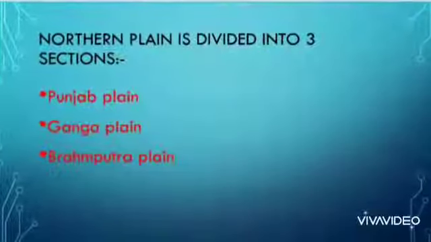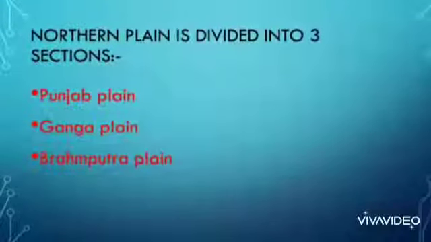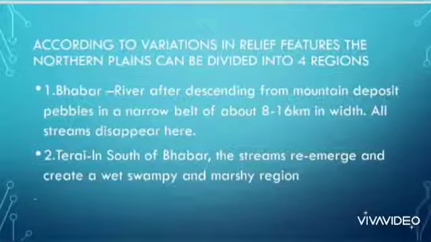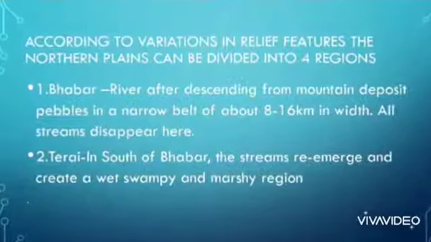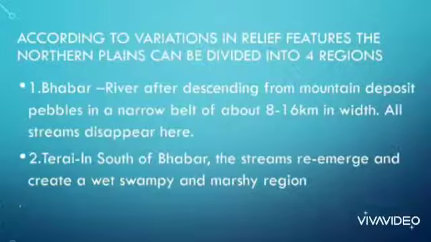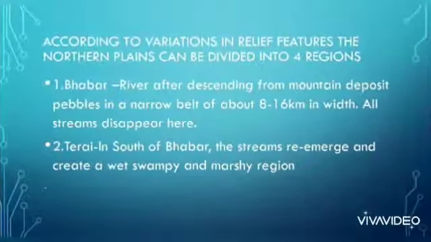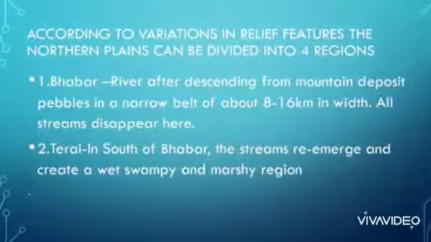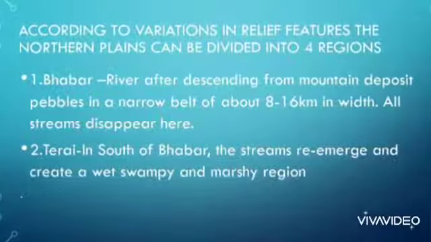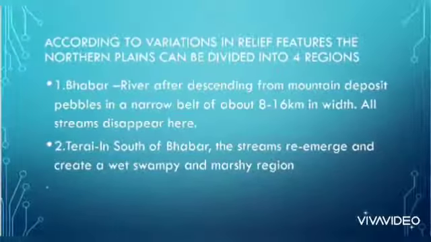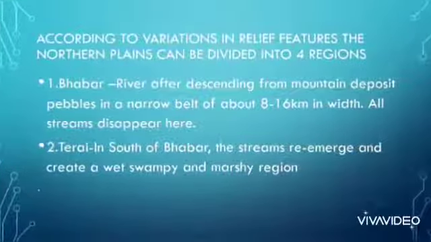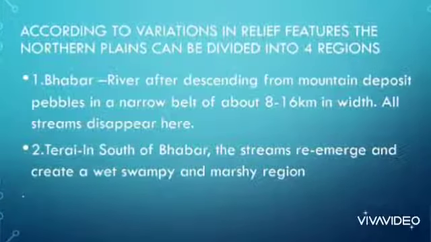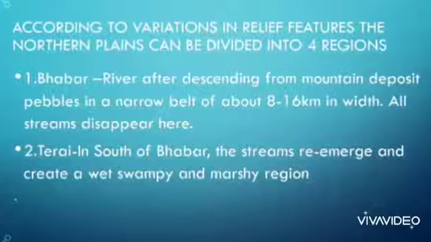Then the northern plain is divided into three sections: Punjab, Ganga and Brahmaputra. According to the variation in relief, these can be divided into four different regions. First is Bhabar. When rivers descend from the mountain, they deposit pebbles in a belt of 8 to 16 km in width. Here, streams will disappear. Then Terai, in the south of Bhabar, where streams again re-emerge. That is why it is wet, swampy, and we can say this is the marshy region.